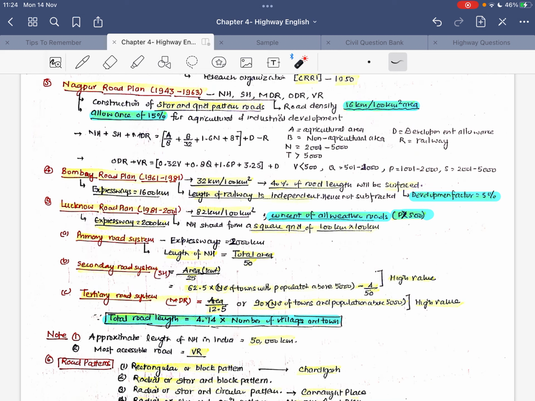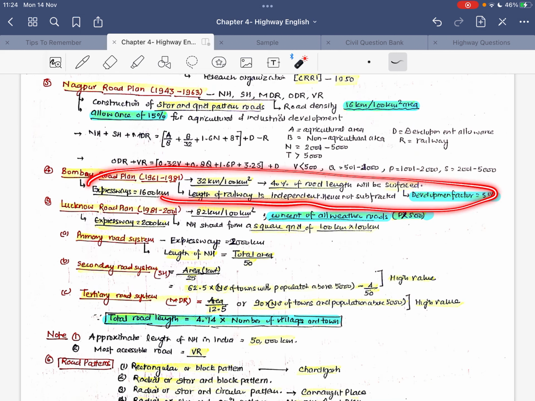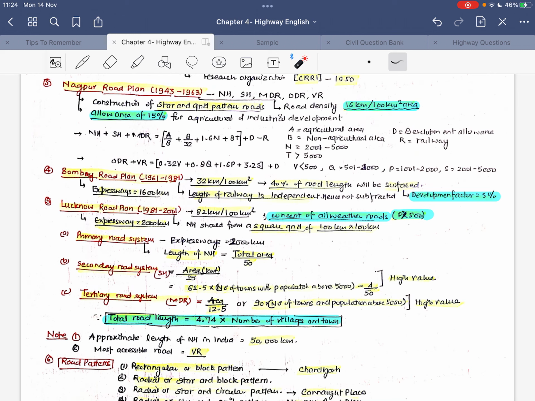The major features which I'm writing over here are what is important and what can be asked in the competitive examination. We are not discussing from an academic point of view, because that is written in the books. You can go through the books, and various theories are recommended, but these are the major points which need to be looked at, so that various questions considering all these points can be answered.